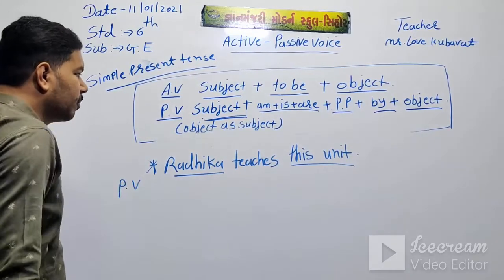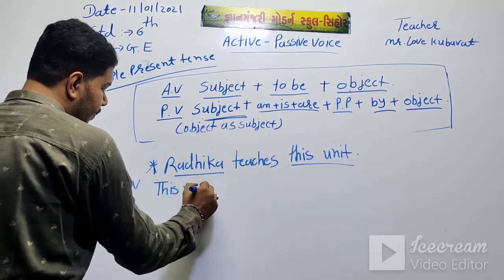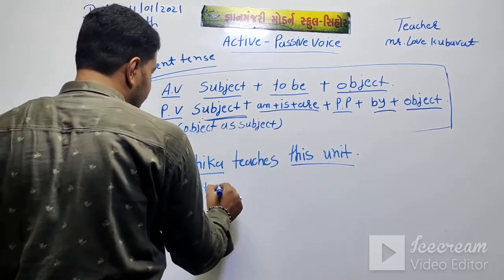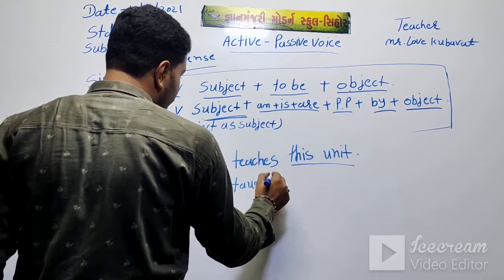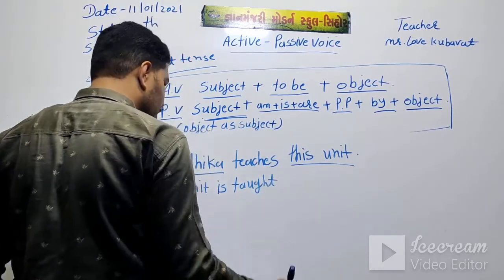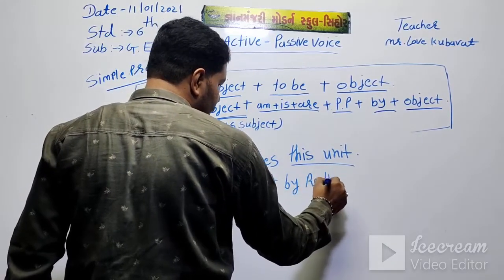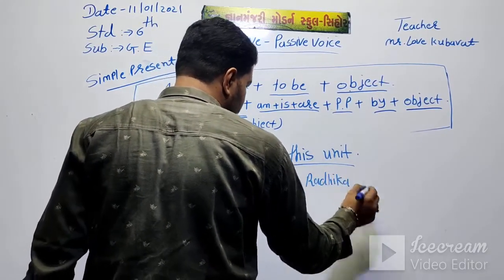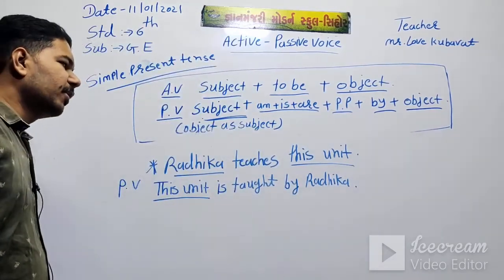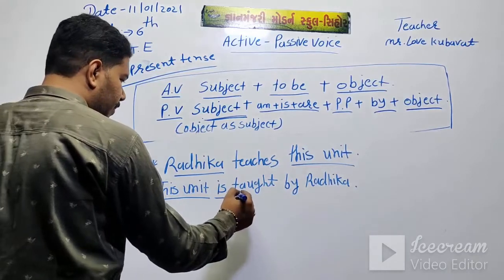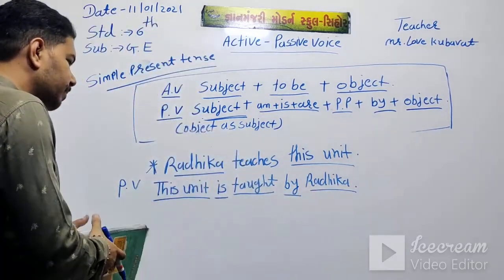Put the object as a subject, means this unit. This unit is taught, T-A-U-G-H-T, taught by Radhika. This unit is the subject as object, is past participle, by, and then object.